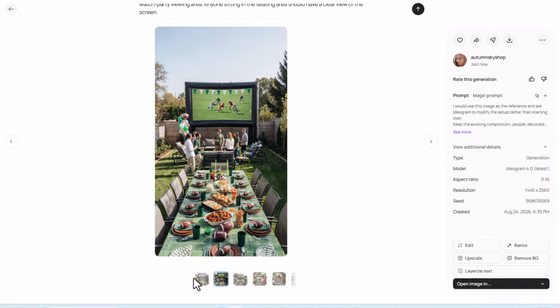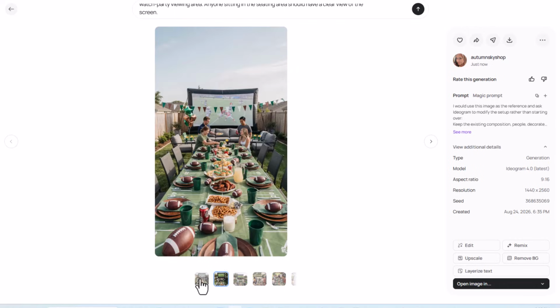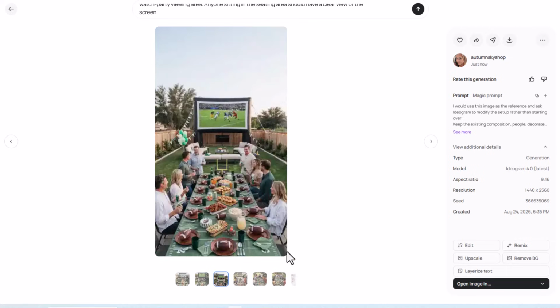Well, actually, these look a lot better than they did before. I really like this look. There's people down there, they're conversing with each other. The TV's much, much bigger. They got a lot of different foods on the table. This one's got the couch out there that people can sit on and look at the TV in the back.